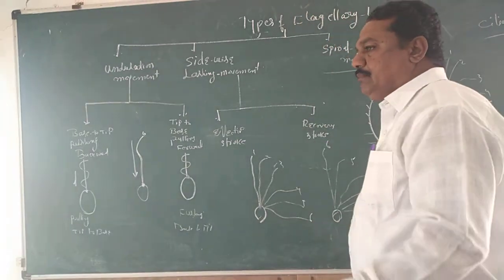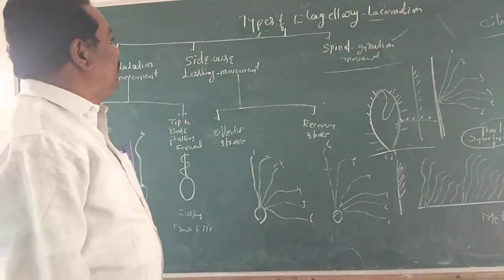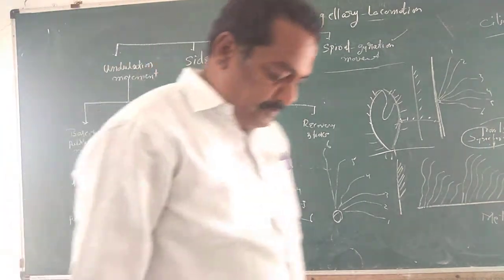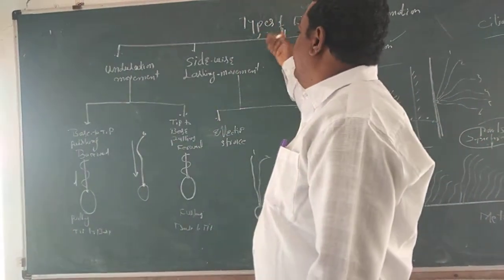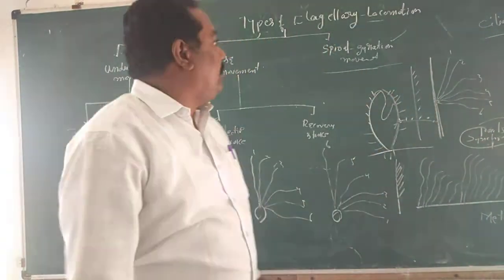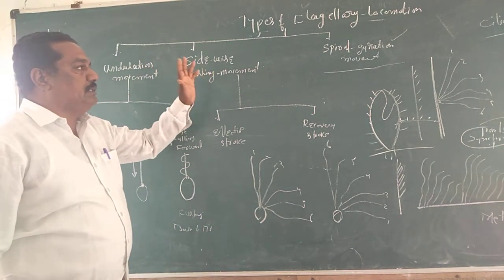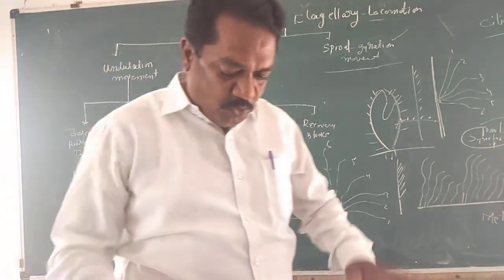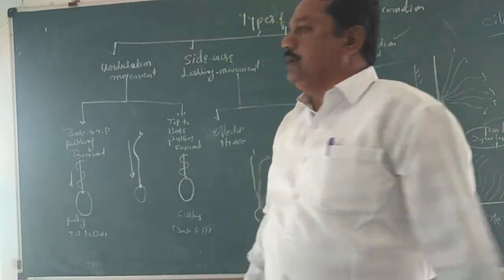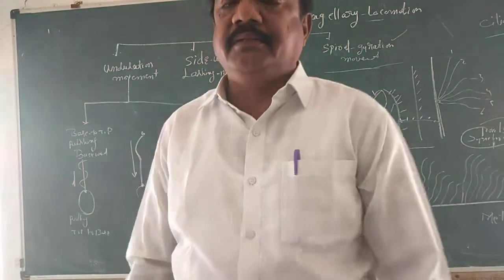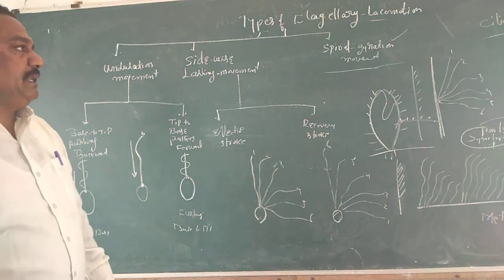Last class we discussed amoeboid locomotion completely, and flagella and types of flagella. Today we are discussing the types of flagellary locomotion. On the basis of functioning, flagellary locomotion is classified into three main categories. Number one, undulation movement; second, sidewise lashing movement; third, spiral gyration. These three different kinds of locomotion are carried out through the flagella.